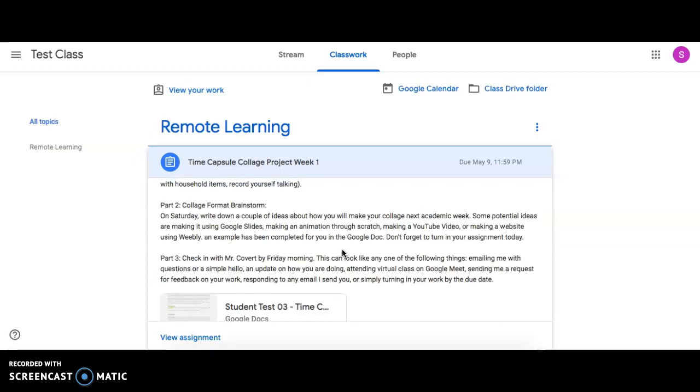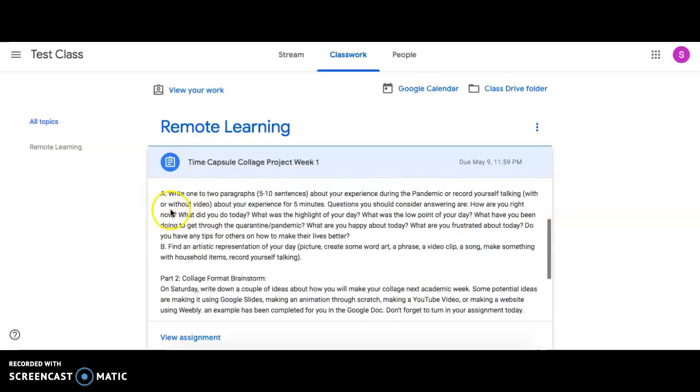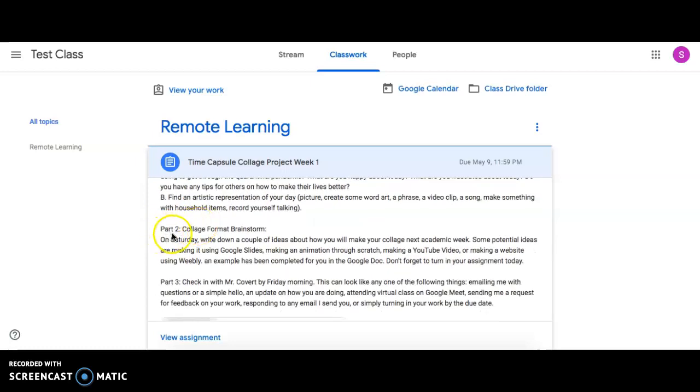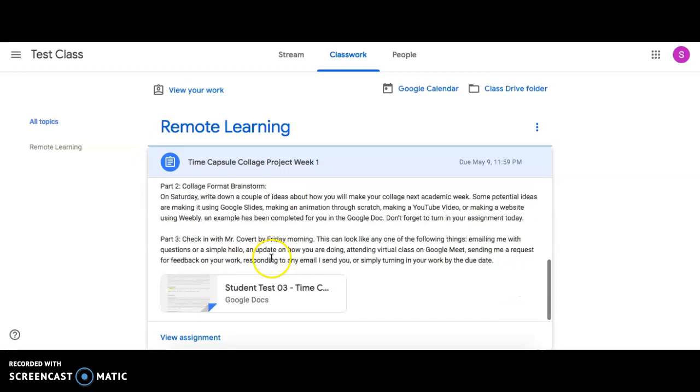And so that's kind of part 2. That's the second part of this first part, sorry. Part 2 is what you're going to be doing on Saturday. And literally, I'm looking for a sentence. I just want a quick brainstorm on what format you think your collage project is going to be in the following academic week. And I'll give you an example of each of those.